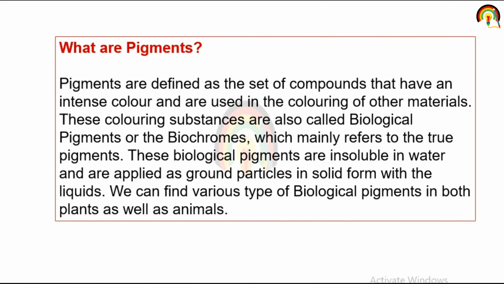So what are pigments? Pigments are defined as a set of compounds that have an intense color and are used in coloring of other material. So pigment means intense color or coloring. These coloring substances are also called biological pigments or biochromes. Chrome means a colorful agent, which mainly refers to the true pigment. These biological pigments are insoluble in water, meaning they are non-polar, and are applied as ground particles in solid.